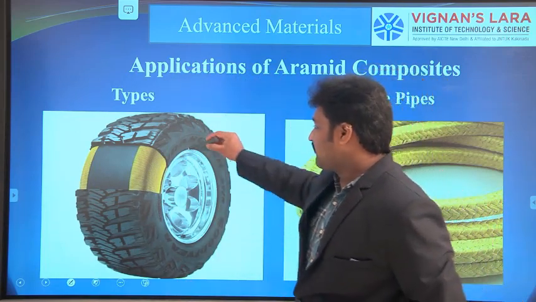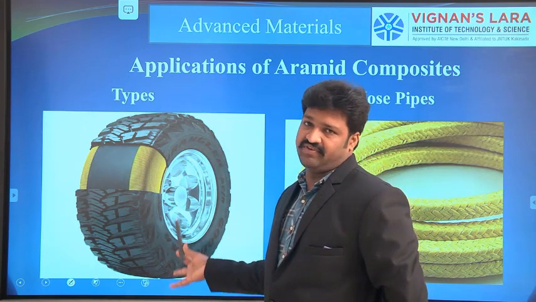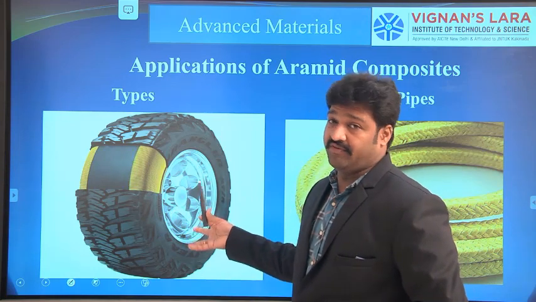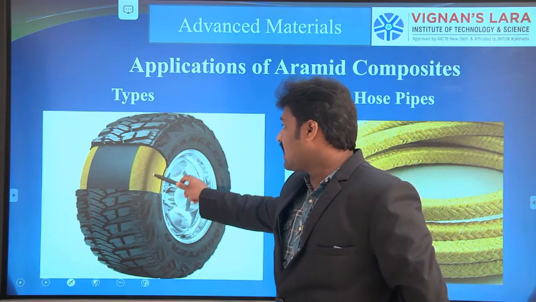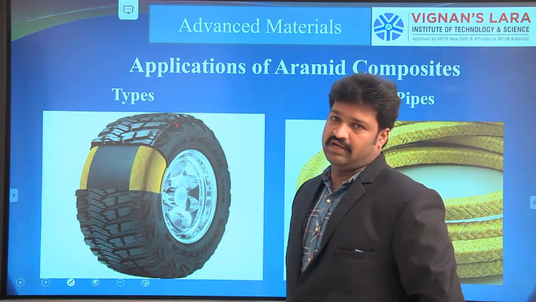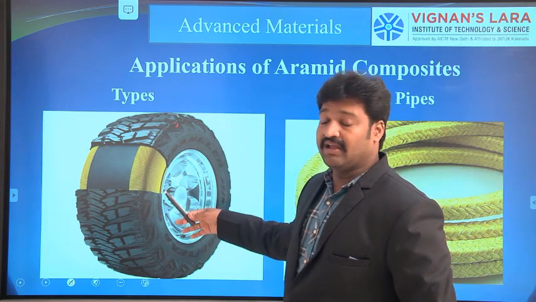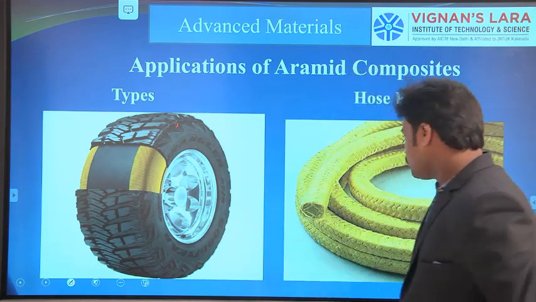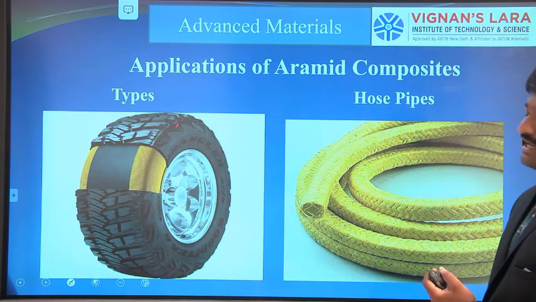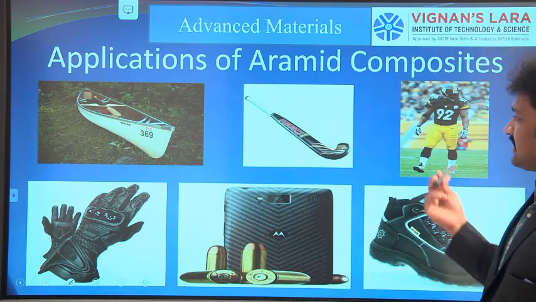These are used for tires. They have high chemical resistance. If exposed to the environment, they will not degrade; they degrade only if exposed to UV light. So these fibers are covered with rubber so that they are not directly exposed to UV light, and the fibers have a longer life. Similarly, these are used for hose pipes. They have high chemical resistance and impact resistance. Next, these are the various applications.